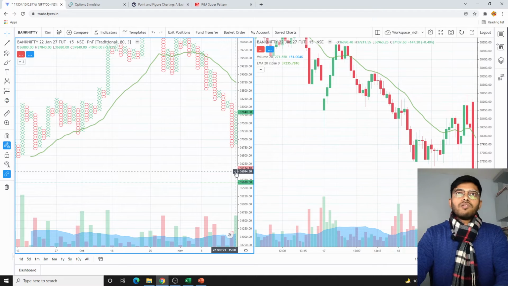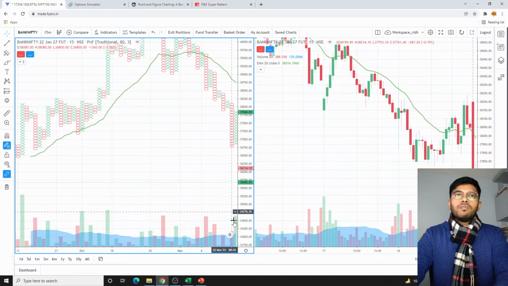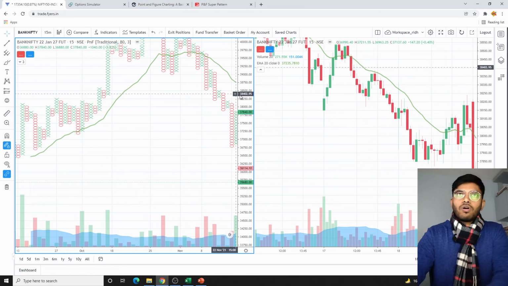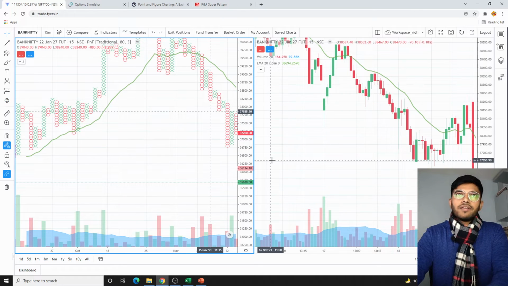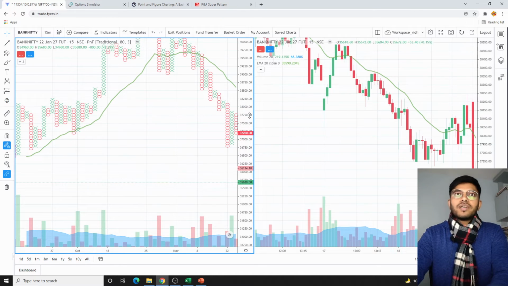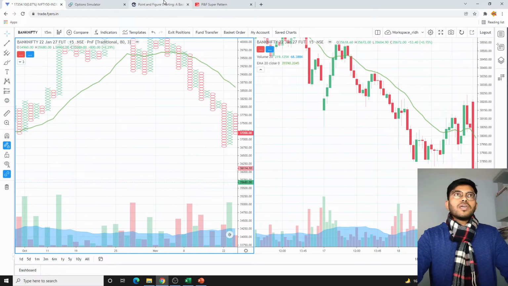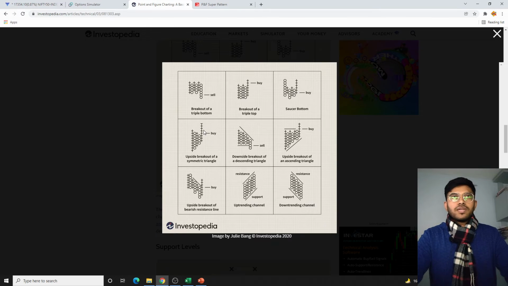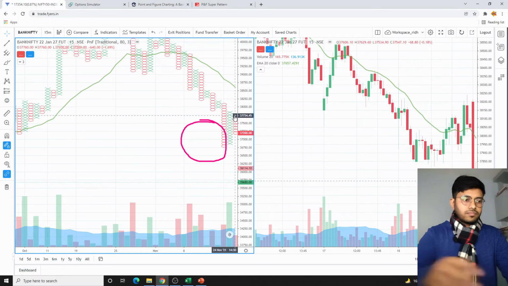So on 22nd of November we see a reversal. Now if this volume had been on the buy side, it should cross 38,250 at least. Still sideways. Now it is forming a symmetrical triangle. Can you see this symmetrical triangle here, this pattern here? It is forming a similar kind of thing here. You see here.